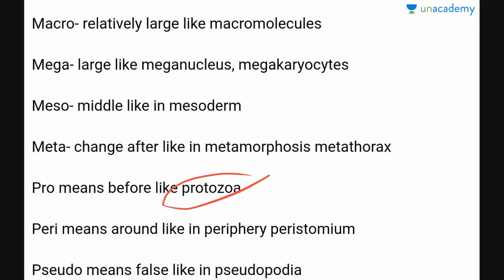Then protozoa. Then periphery. Peristomium. Pseudopodia. We studied pseudopodia means false feet. Peristomium means a structure which moves around the mouth part. Periphery means having a rim. Protozoa, the earliest organisms. So proto means before. Meso, in the middle of, like mesophyll, mesoderm.